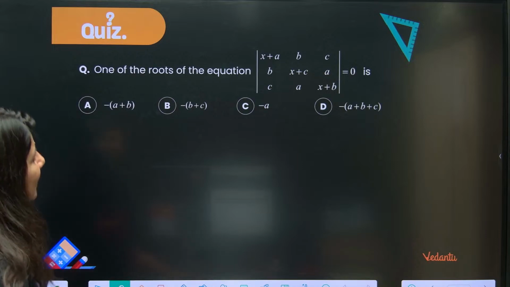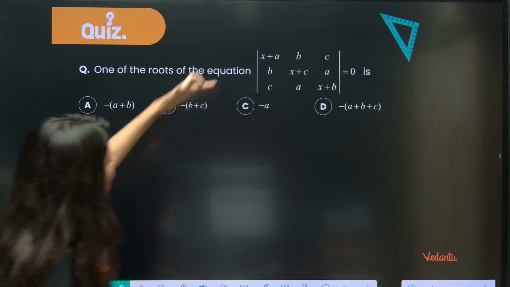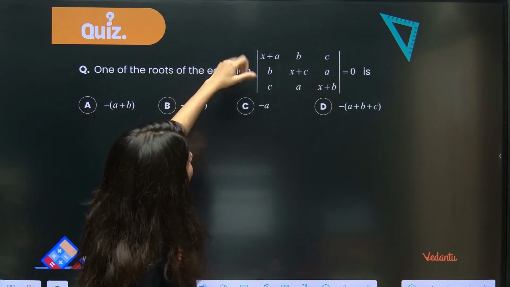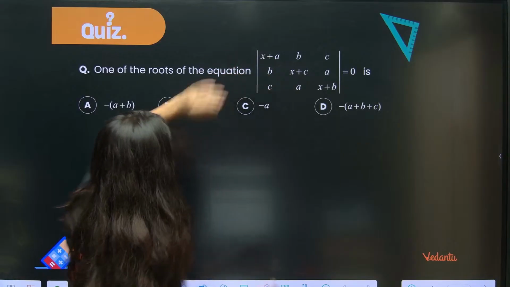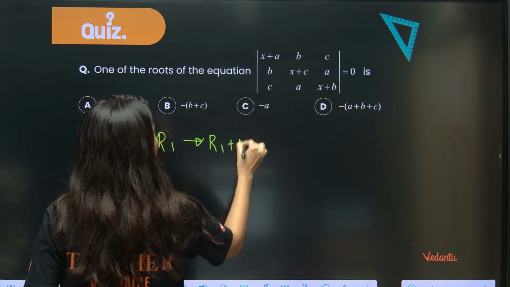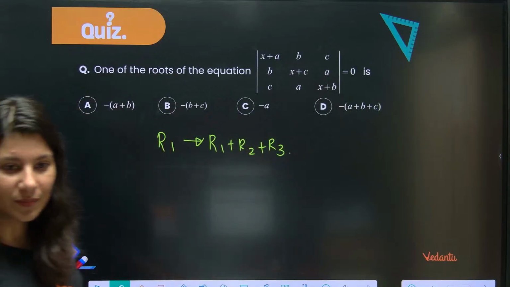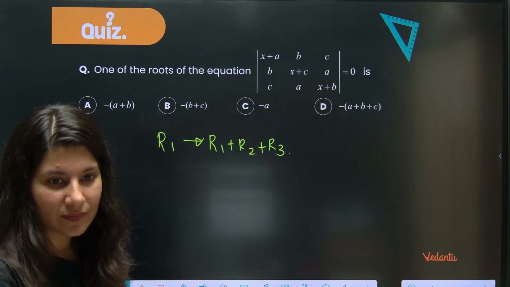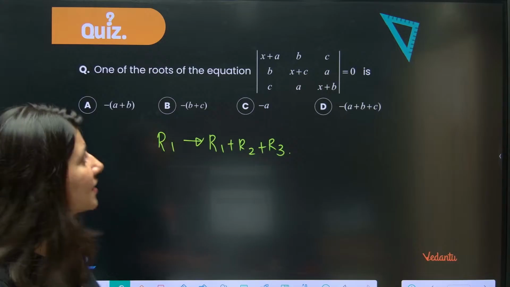I think again same thing is happening. If you add all the elements of column number 1, x plus a plus b plus c, so R1 goes to R1 plus R2 plus R3. Yes or no? PDF you will get after the session in the description box.